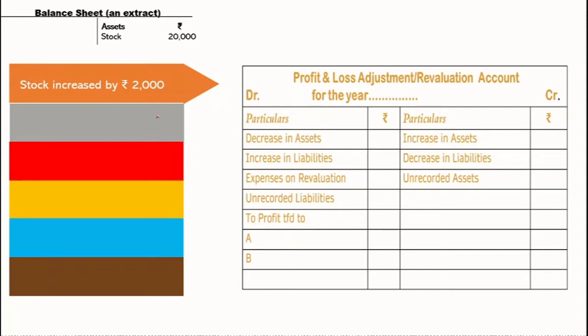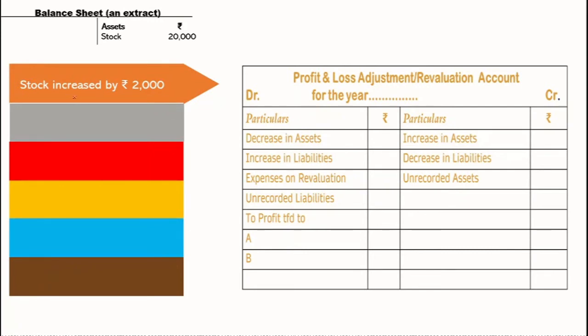I'm going to take different cases to see what the possible adjustments are and how they are treated in revaluation account. Remember one thing, we are only going to write the change. Whatever increase and whatever decrease amount is there, that only is recorded in profit and loss adjustment account or revaluation account. So stock increased by 2000.